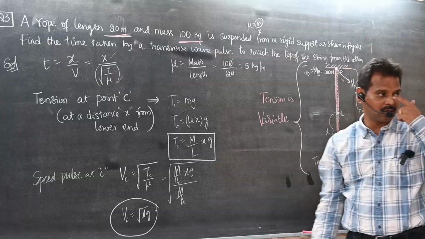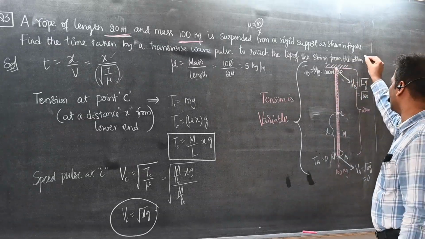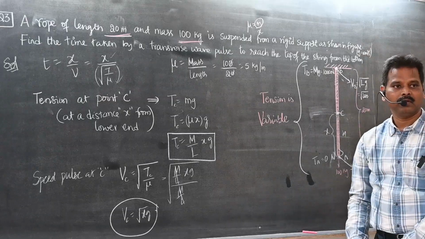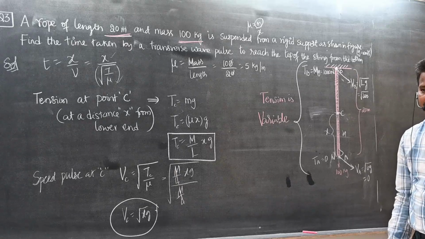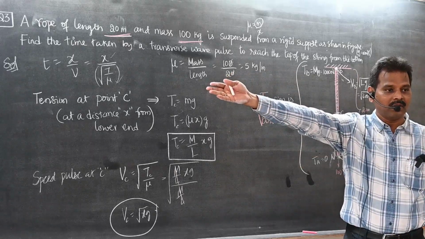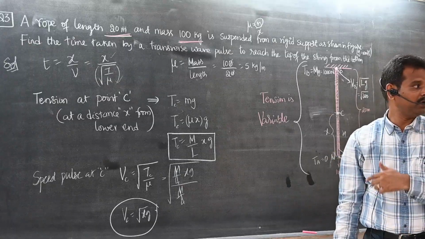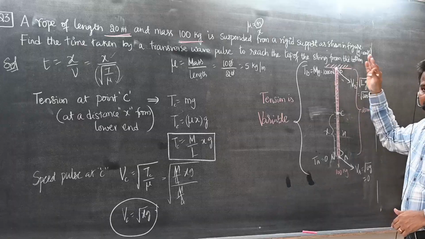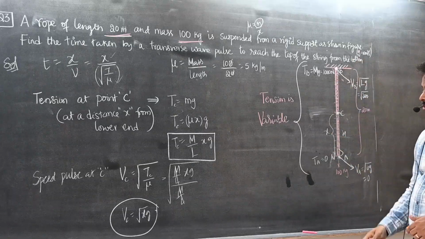Root 200, 20 into g, which is 10. Here I take g equal to 10 meter per second squared. So that means speed is also not constant. In the previous problem, from one end to the other, speed was constant. But here, speed is changing from point to point, because tension is changing.